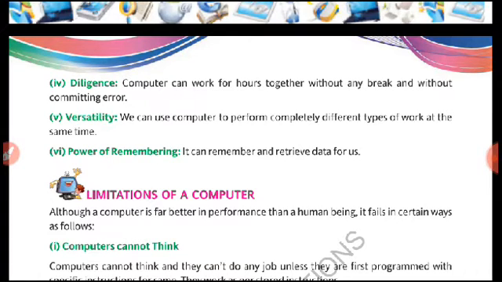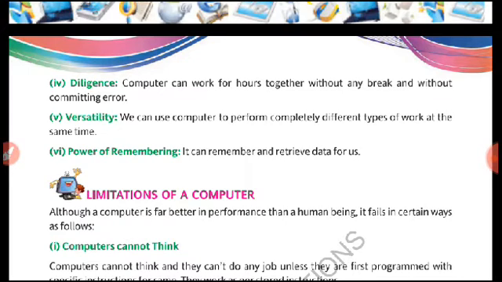Next is versatility. Versatility means a computer can perform different kinds of tasks at the same time. If we ask a human being, a person can perform one task, two tasks, or maybe three tasks, but not more than that at a time. But if I give many tasks to the computer, the computer can perform many kinds of tasks at the same time. So this is versatility.